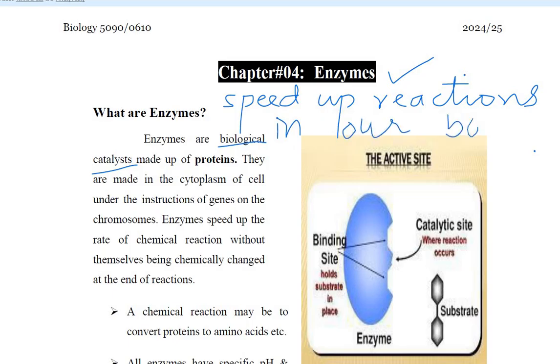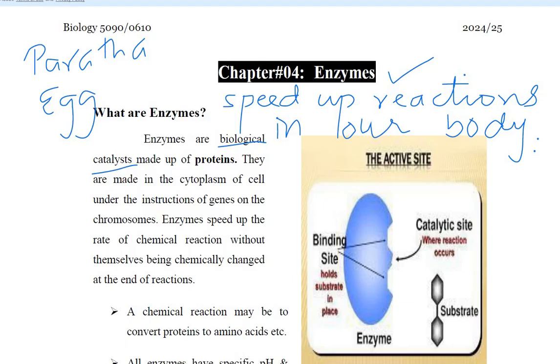For example, we can take an example that we have eaten a paratha and egg in breakfast. So it will take several hours to digest.